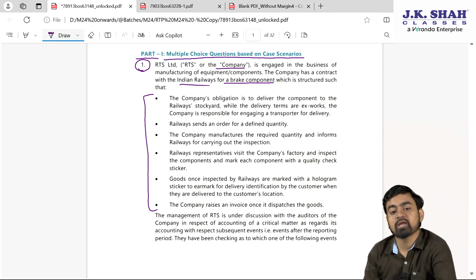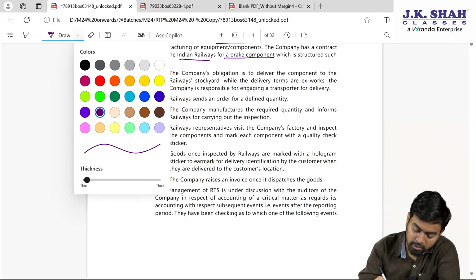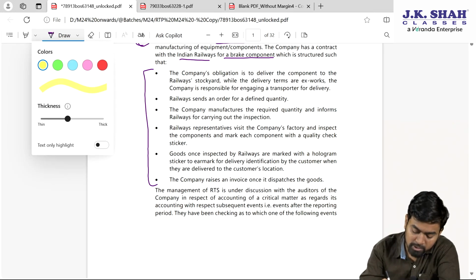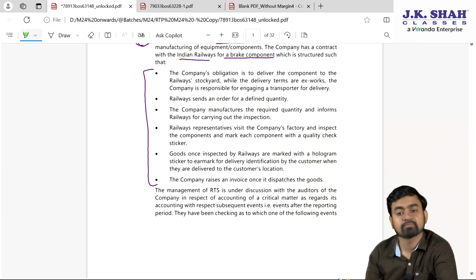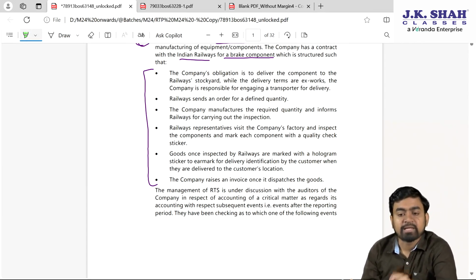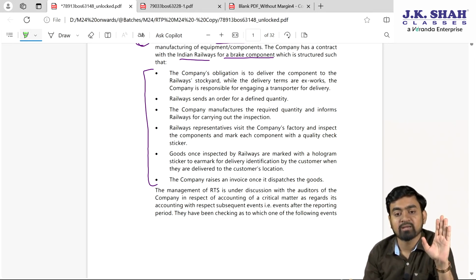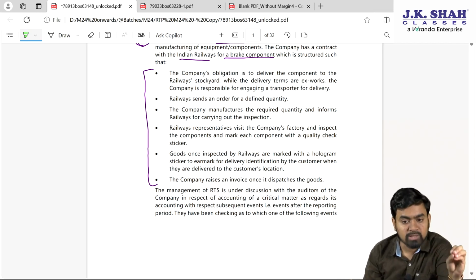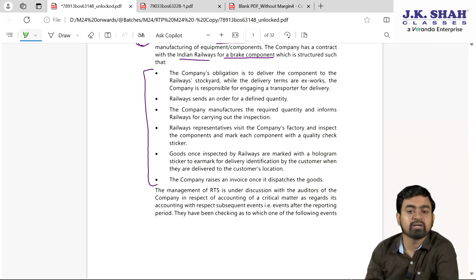Third point, the company manufactures the required quantity and informs railway for carrying out the inspection. Very important. My dear students, our job is very simple. We will manufacture and then we will inform, please come and inspect that as per your rules, regulations, and requirements, these components we have prepared. Now whether it is good or bad, you just inspect it and thereafter you can take it.